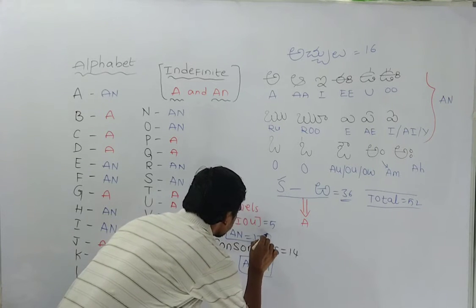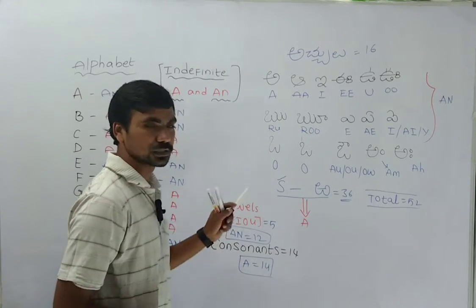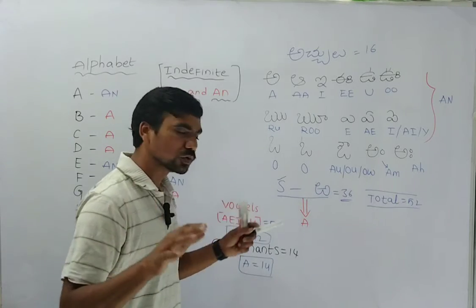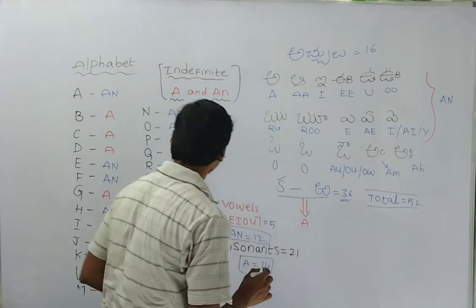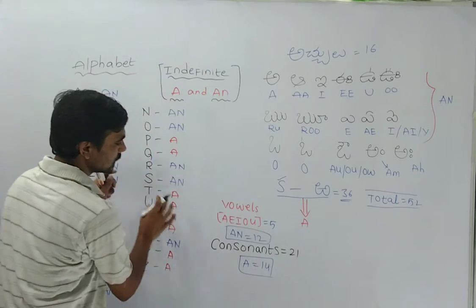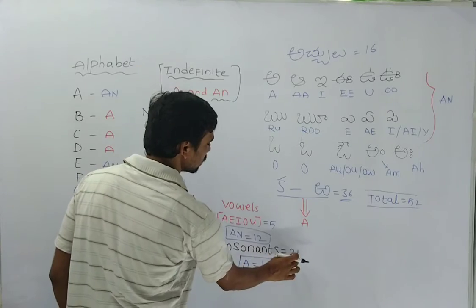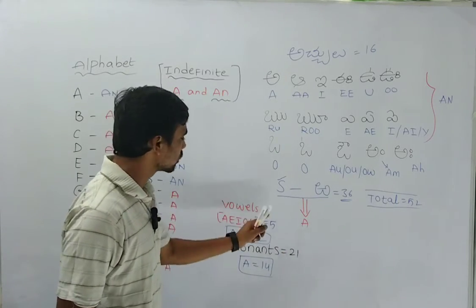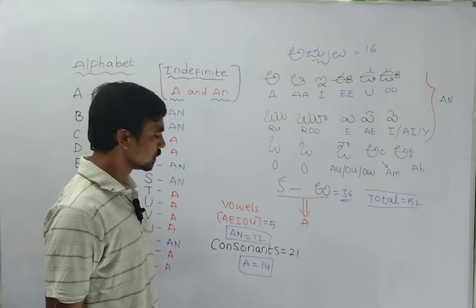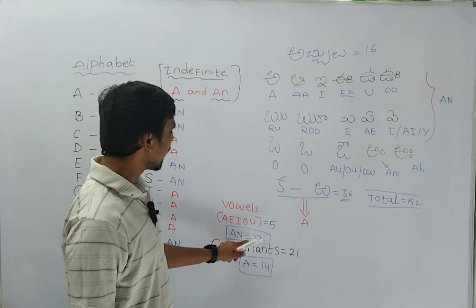So what I'm saying, guys, this is only for alphabet recognition. I'm not telling all of this. According to the rules, there is a 21. I agree with you, but what I'm saying is only this. This is 14. This is 21. A, E, I, O, U, this is 5, and consonants, as I told you, as I wrote, 21 is there. So total 26. We have the alphabet. In the alphabet, we recognize this sound: A is 14 and an is 12.